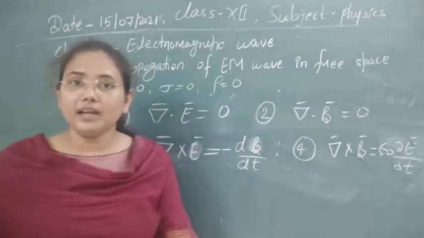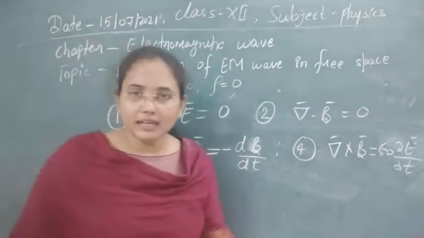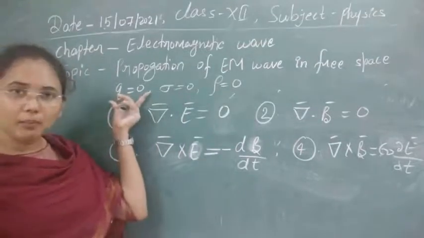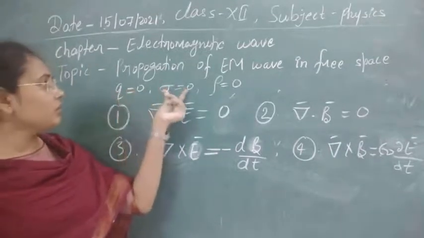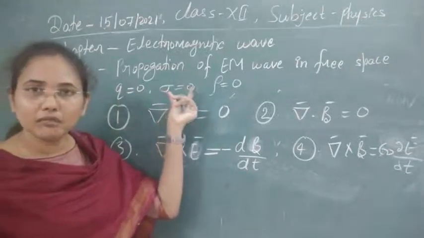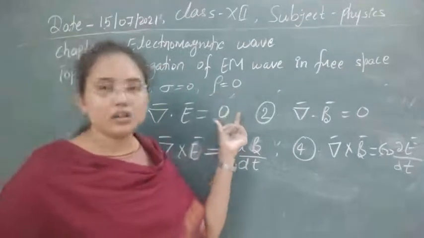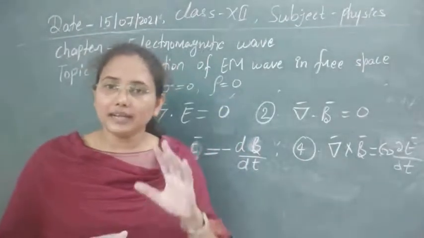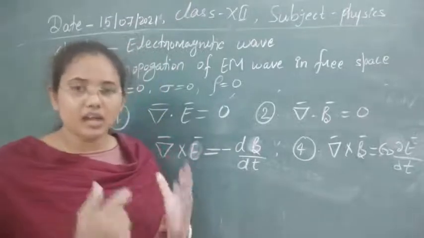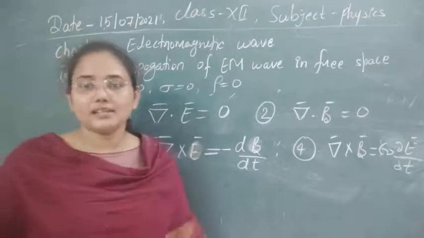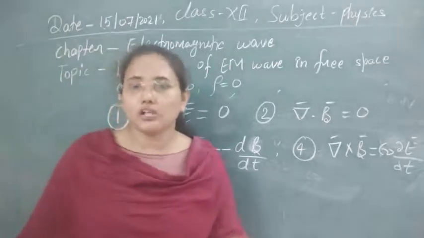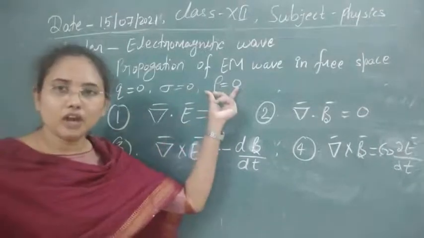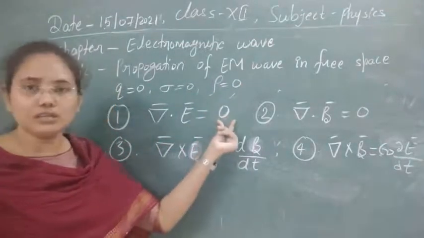In the same way, you can write it down for conducting media. In a conductor, you know that you have a large number of free electrons, so charges are now present. Now Q cannot be equal to 0, and if Q is not 0, then sigma will not be 0, and this one will also not be 0. But one more concept is here: inside the conductor, the charge is 0, because all of the charges are present at the surface. This is also a property of a conductor. If you impose that property here, then in volume this should be 0, so rho will be 0 for that case.